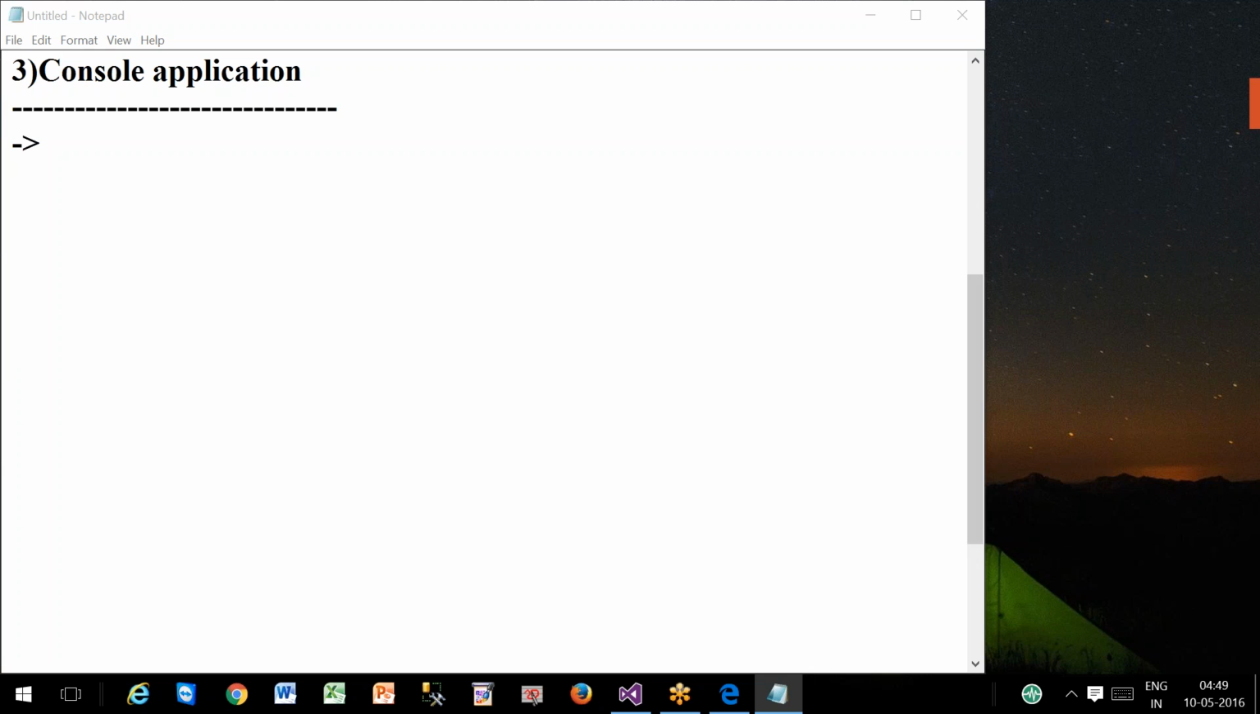What difference have you identified between console application and Windows application? Windows application needs an internet connection, whereas console doesn't. No. Both don't require any internet connection. The main difference is Windows application will have a special user interface, console application will not have any special user interface. That is the main difference.